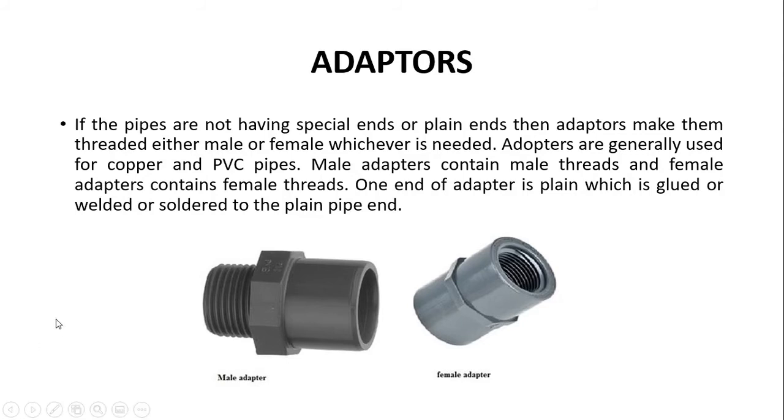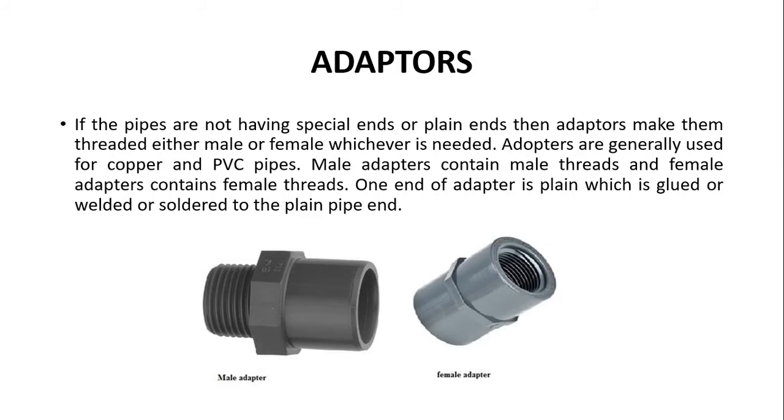And the other type of adapter is the female adapter. A female adapter has threads on the inner side like this, and the other side here is plain, and this side will actually be inserted into the plain plumbing pipe that we are using. This side of the joinery will be fixed, but we can always open this side of the joint. So what type of adapter we are going to use in our pipes, whether male or female, depends upon what type of joinery we need for connecting one pipe to another pipe.